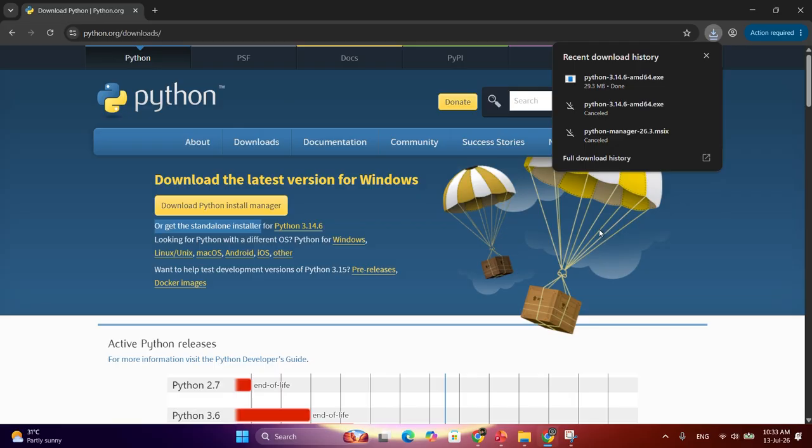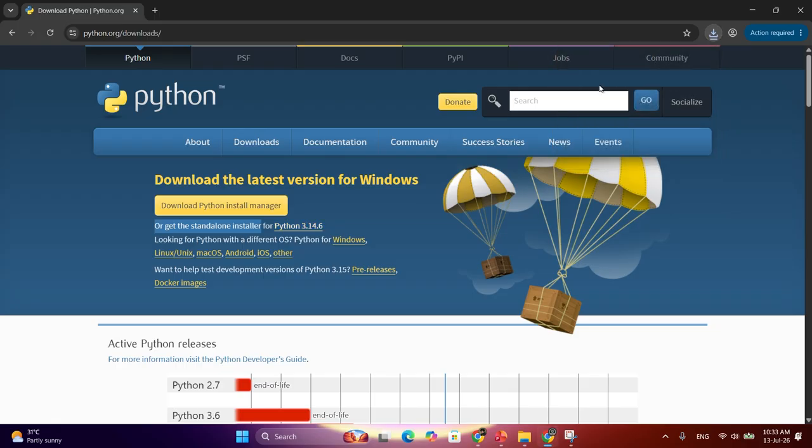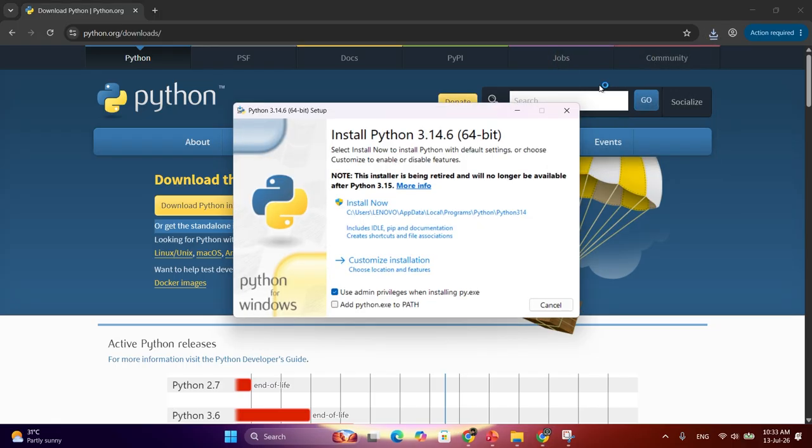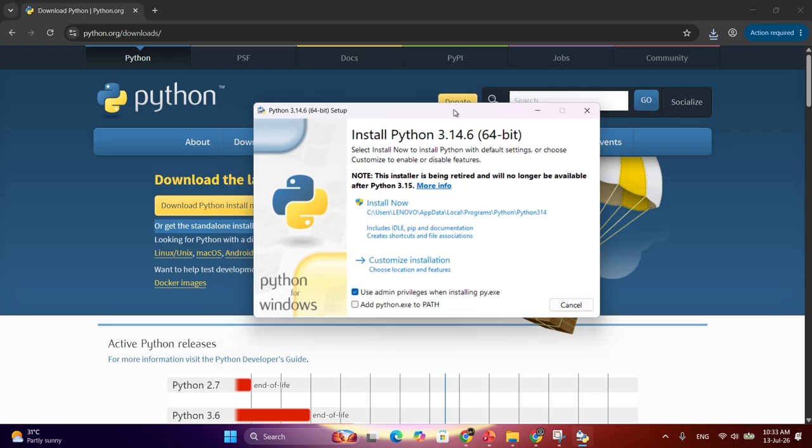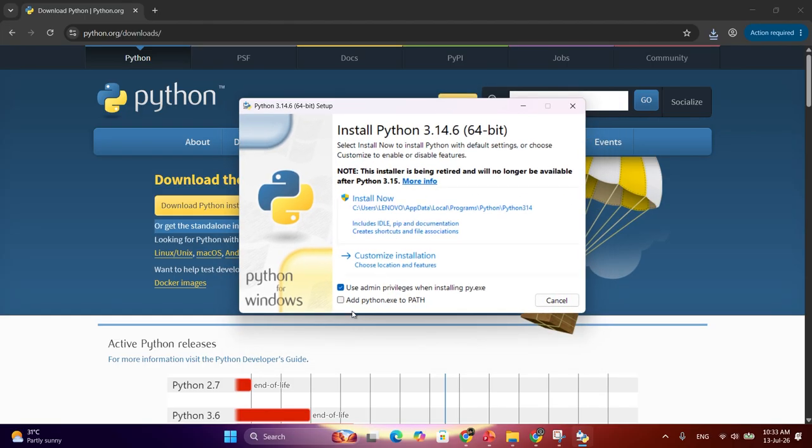So we have finished downloading the Python installer. Simply we will double click here to open it. I have already installed it, but still I am doing it again to show you how to do it in a good way. So first of all, this pop-up will come. You need to check this box, add Python exe to the path. So it will be added to the environment path variables, so you can access it anywhere. Then go with the install now button.